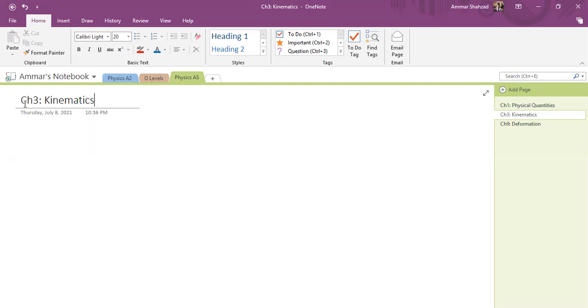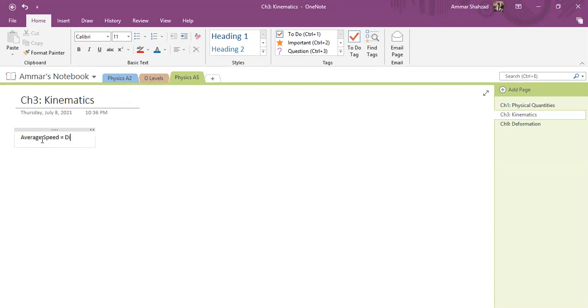Okay, so just to give a recap, in O levels you may have studied this term, average velocity. This is what they teach in O levels. And this basically means that you are moving. What would be the case if you are moving with the same speed, average speed or average velocity? Let's call it average speed. Here we are talking about the magnitude, that's why I'm writing speed. We are not concerned with the direction right now in this chapter, so we'll only use speed for now. So we know what this is.